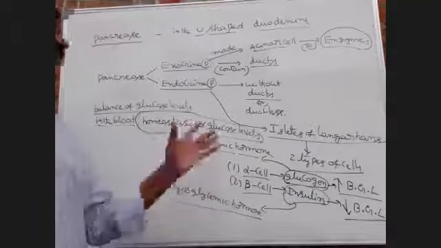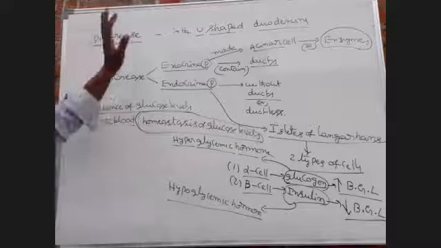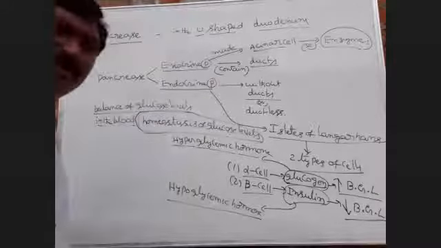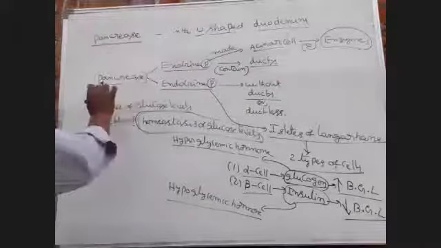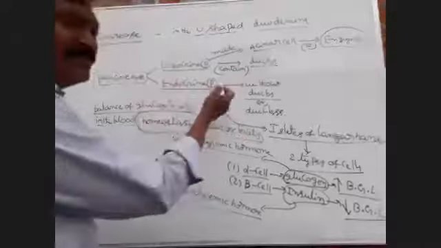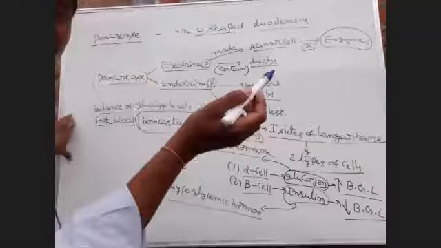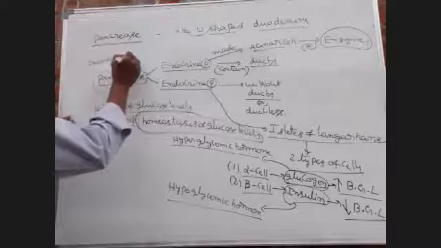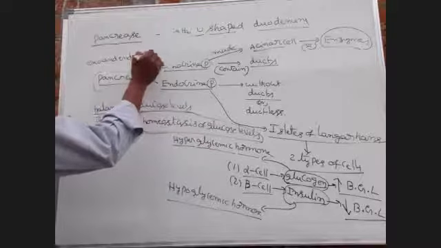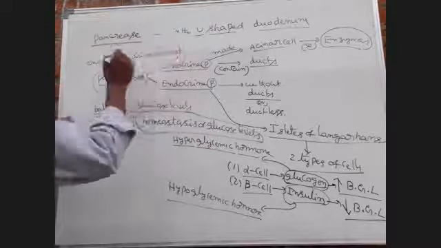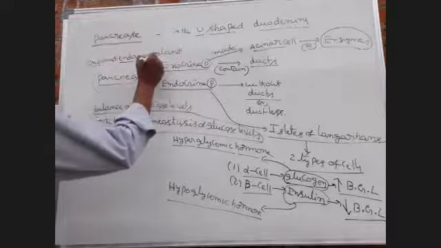So this is over the detailed account of pancreas. Note it down. Pancreas contains both an exocrine part and an endocrine part. So pancreas is also called exo and endocrine gland.